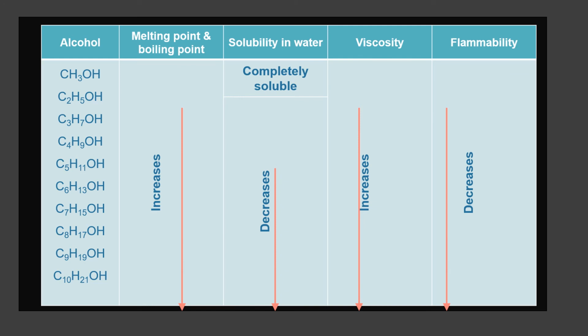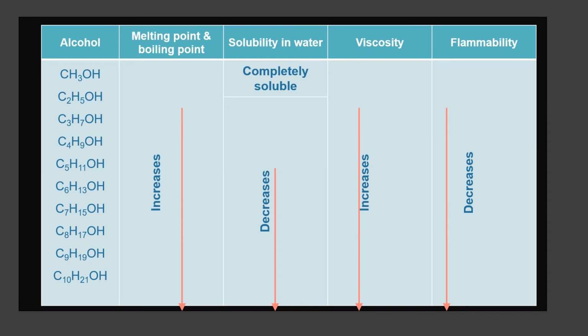Melting point and boiling point. When the number of carbon atoms increases, carbon chain length increases. When carbon chain length increases, melting point and boiling point increase. Solubility decreases. Viscosity increases. Flammability decreases. What are the reasons? You have already learned in alkanes, right? It's because of intermolecular force.